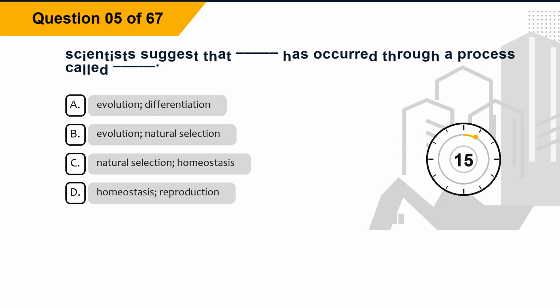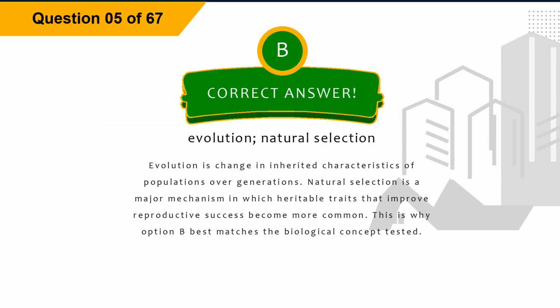Question 5. Scientists suggest that blank has occurred through a process called blank. Option A, evolution, differentiation. Option B, evolution, natural selection. Option C, natural selection, homeostasis. Option D, homeostasis, reproduction. The correct answer is option B, evolution, natural selection.